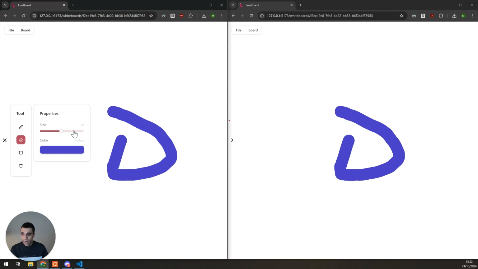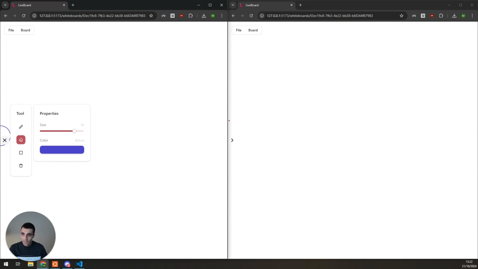We can also delete with the eraser. Another option we have is the option to create and move rectangles. This is currently disabled. And the last option is the same as before, we can clear everything.